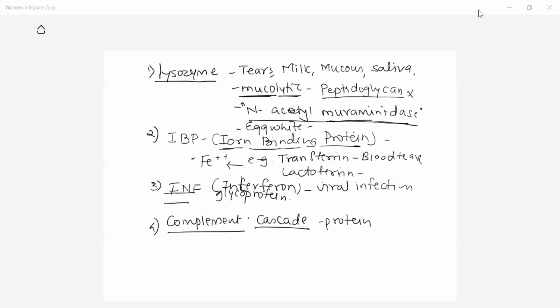It does not kill any organism or viruses by itself. Then how does it protect our body or play an important role in the defense mechanism? Its name is complement. It complements the killing of antigen. It helps antibody in the mechanism of killing of antigen.